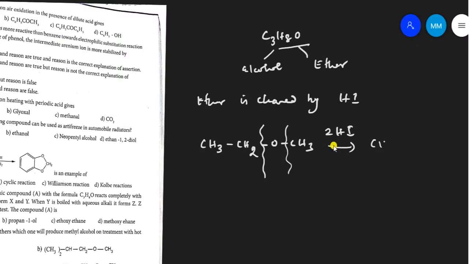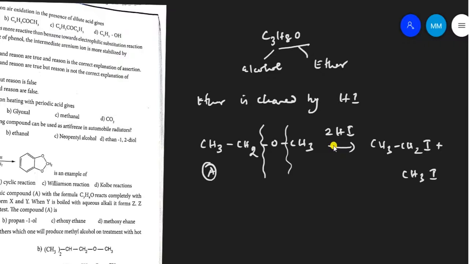You get the product CH3CH2I. This is one compound. The other one is CH3I. So one is X. This is compound A, treated with 2 moles of hydrogen iodide to form X and Y.